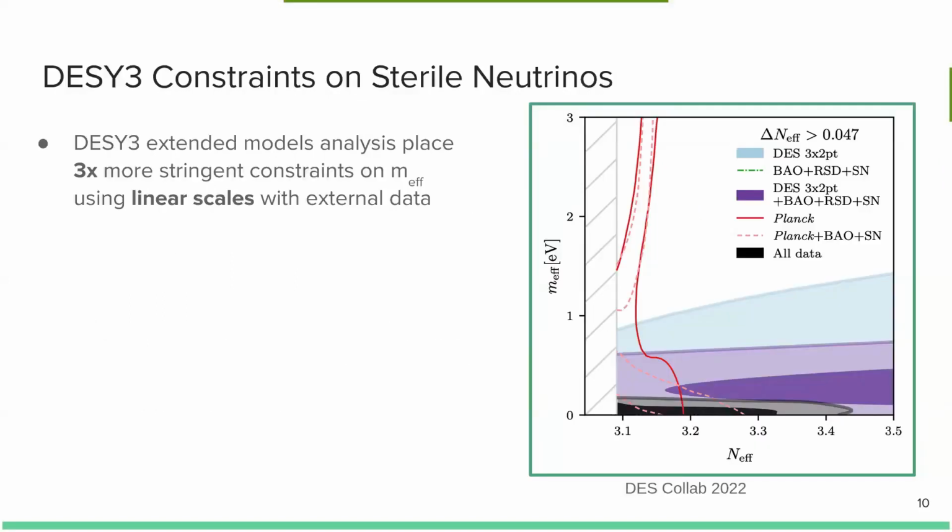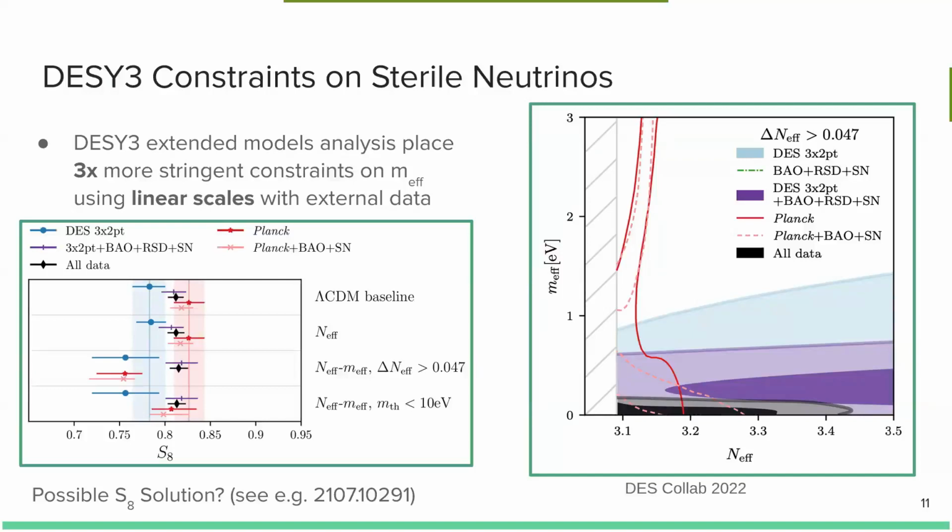So the DES Y3 extended models analysis considered such a thermal neutrino with different priors on either delta N effective or the physical mass of the sterile neutrino. Here's one such prior that was considered, which puts a lower bound on the possible temperature of the sterile relic, enforcing the fact that it had to be in thermal equilibrium with the early universe. Using only the linear scales of the power spectrum, we were able to place, in a joint analysis, 3 times more stringent constraints on m effective.